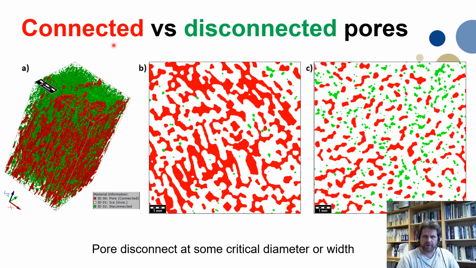How do connected and disconnected pores look in a micro CT image? This is a segmented image, and here you see the total image. This is actually cut out from a larger scan, and this shows some examples. The red is the connected pore space. The green is the disconnected.